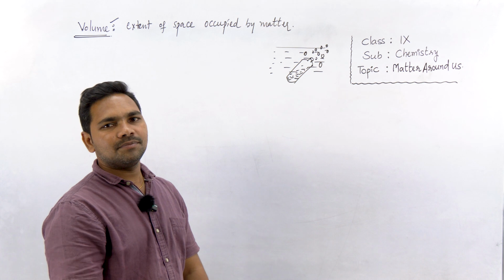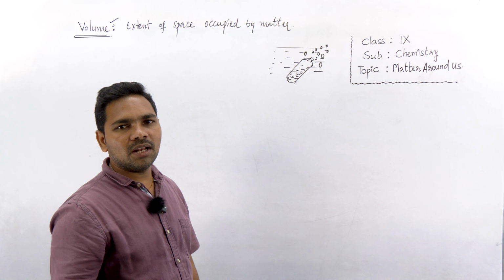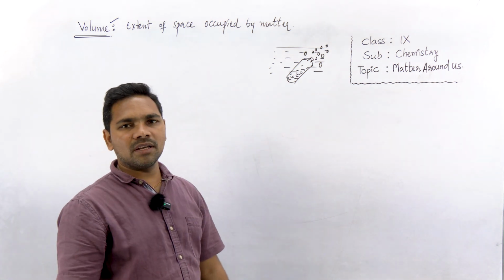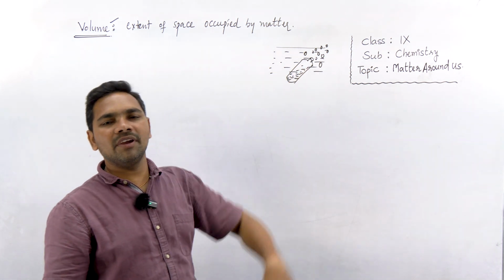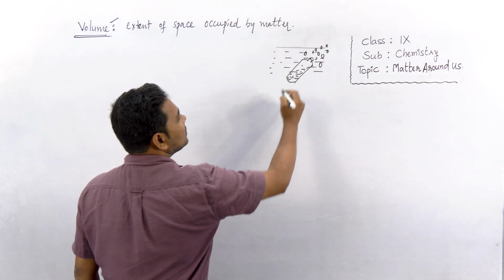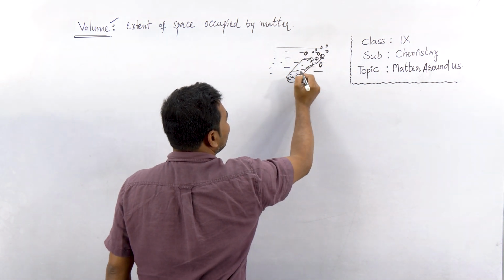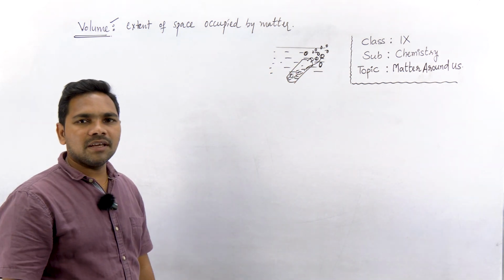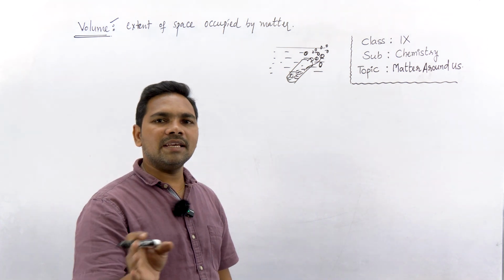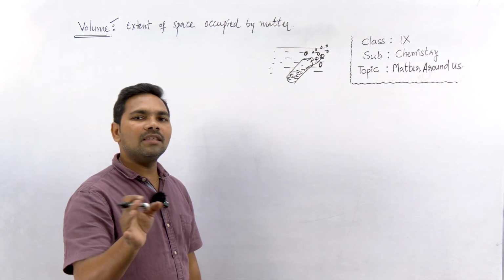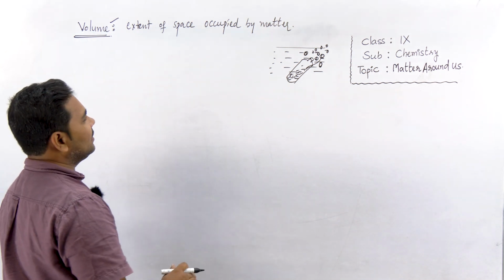Air is a form of matter, right? It's a gaseous state. That air completely occupies the space inside the bottle. Now when I dip it in the water, what happens? To let water enter the bottle, first the air inside has to be vacated. So the air comes out in the form of bubbles, and at the same time, the same amount of water enters the container. Is it clear? Every matter occupies space, right? To fill any other substance into the same space, the occupying substance has to be removed first, and then it is filled with another substance.